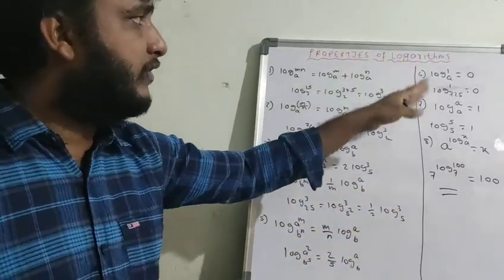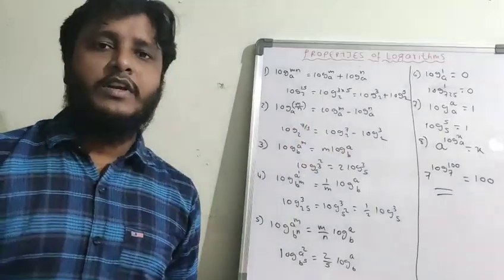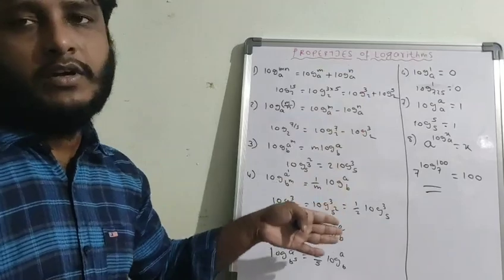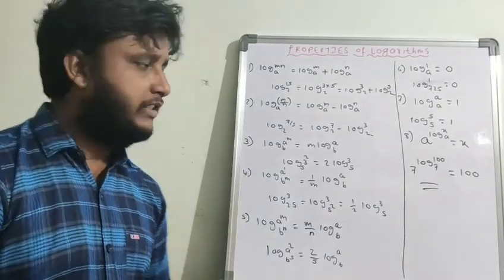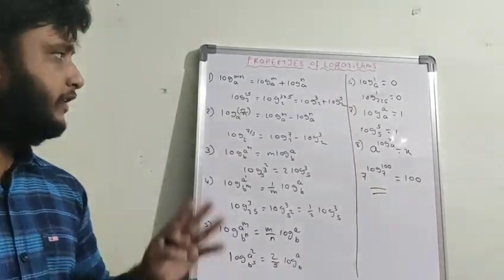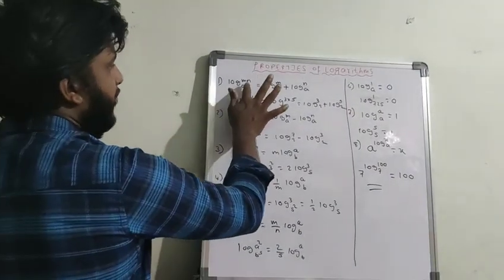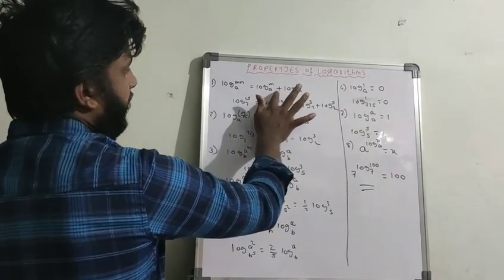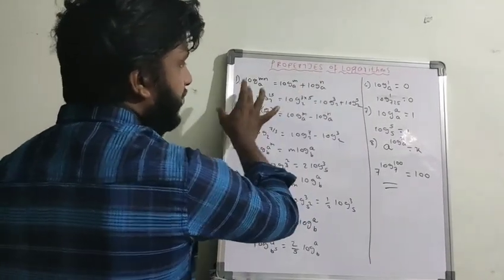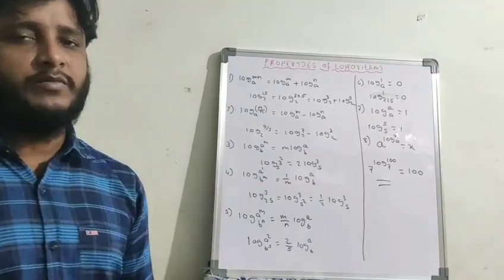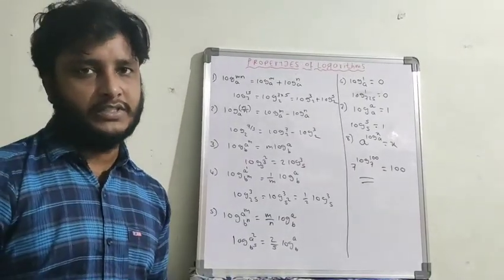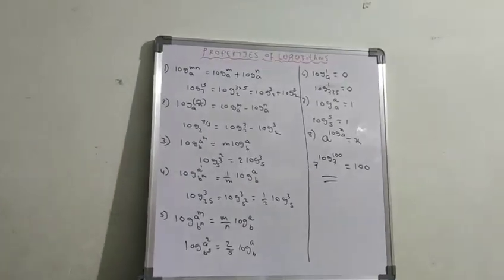These are called the properties of logarithms. These properties are very important, because to solve the questions and answers, we have to use these properties. These properties are considered as formulas also, and you have to consider them in reverse order too. You will have some different questions. Now we will look at the different questions and how to solve them.